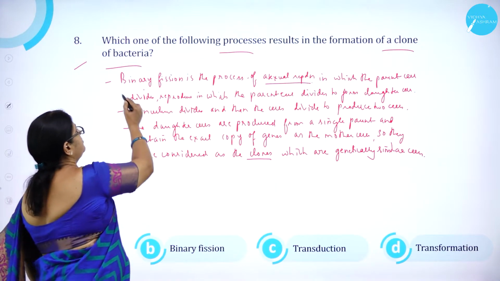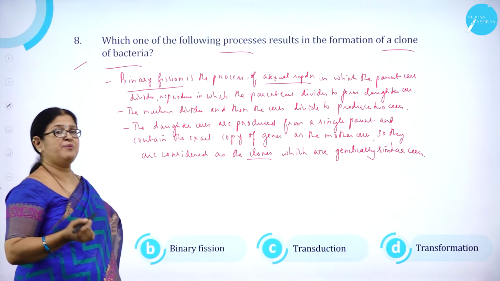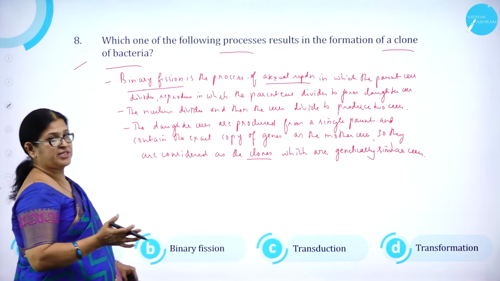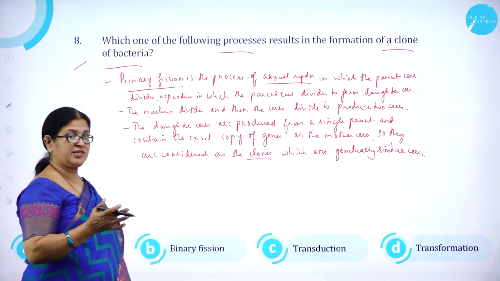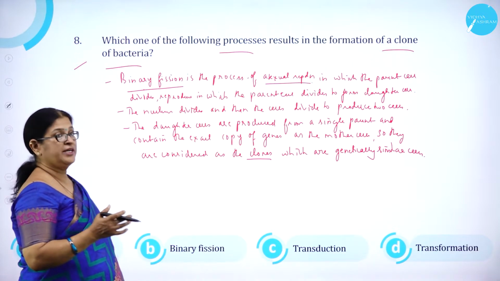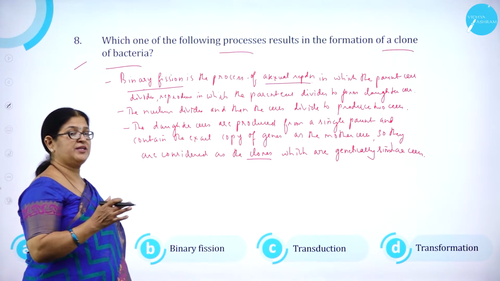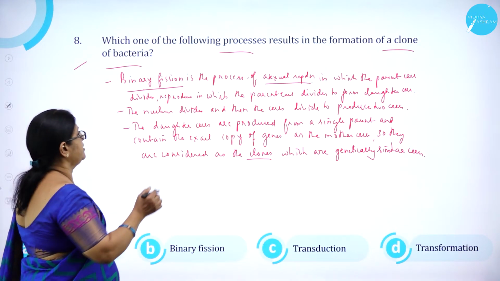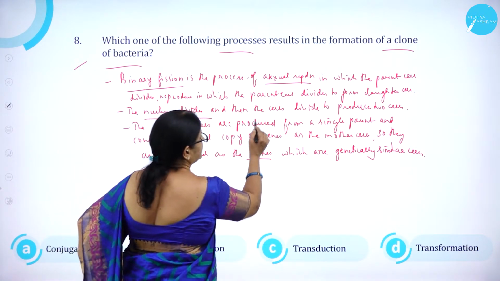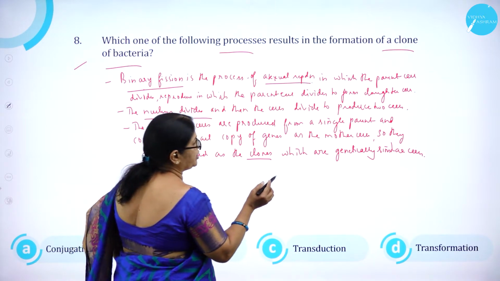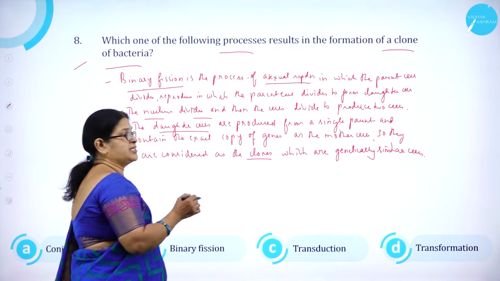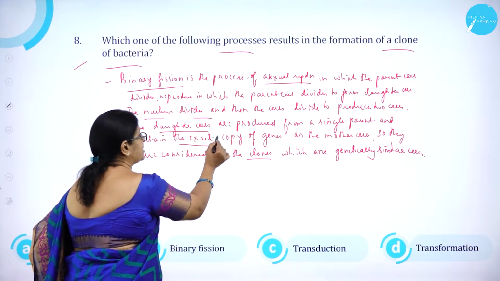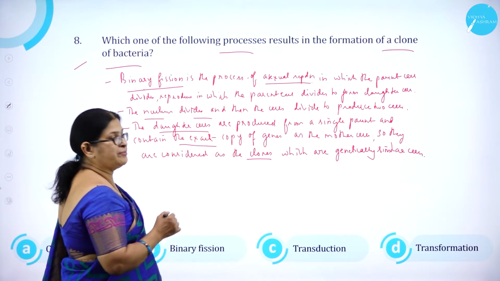We all know that binary fission is a type of asexual reproduction in which the contents of the parent cell divide and form two daughter cells, right? So the nucleus divides and then the cells divide to produce two cells. The daughter cells are produced from a single parent and contain the exact copy of genes as the mother.